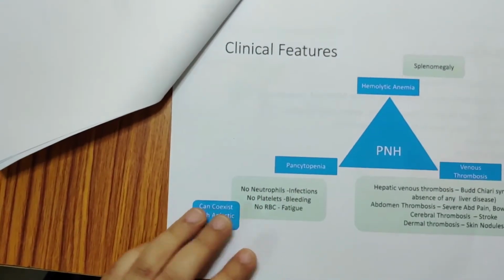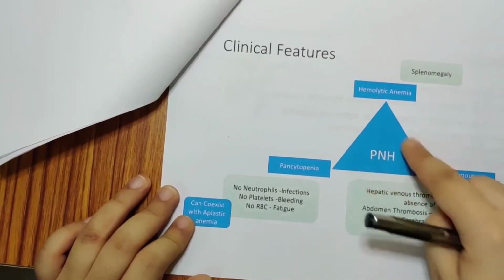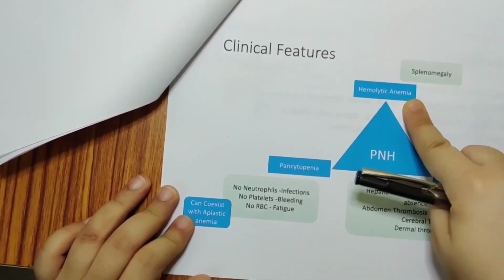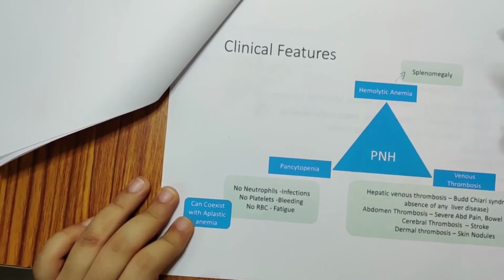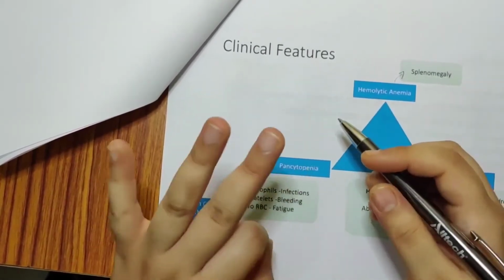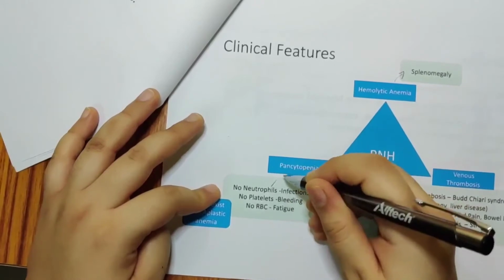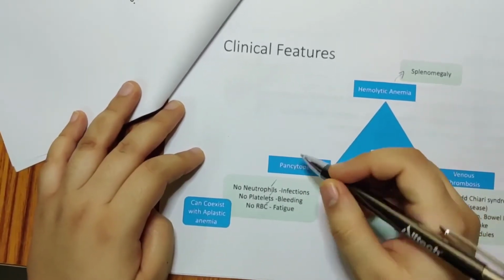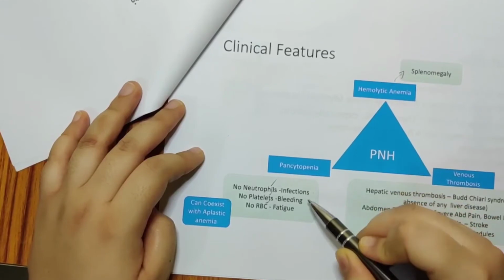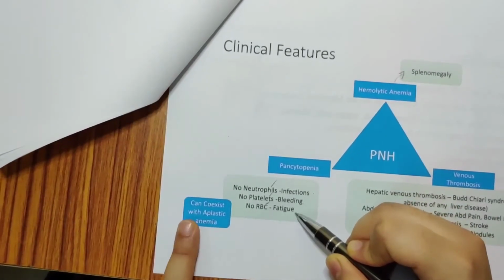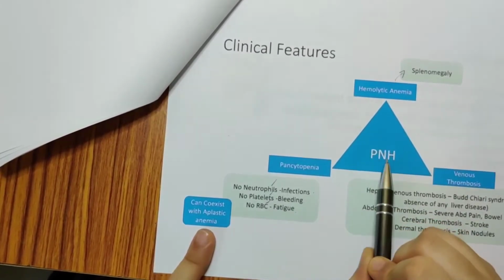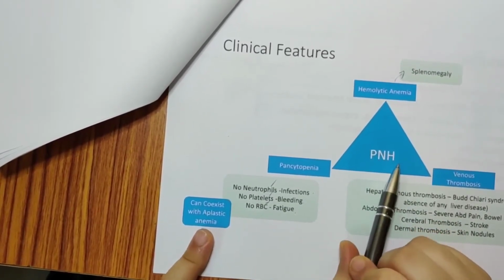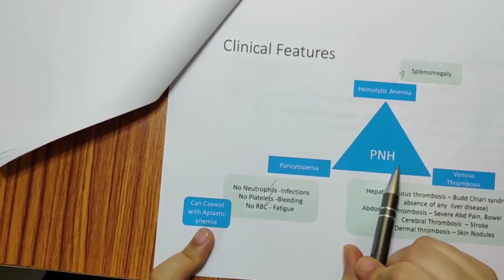So, clinical features. What do we see? We see a triad: hemolytic anemia, pancytopenia and venous thrombosis. With hemolytic anemia, you will have splenomegaly. Pancytopenia means it affects three major cell lines. Here your neutrophils, platelets and RBCs are affected. So you are susceptible to infections, you will have bleeding, you will have fatigue, and it can coexist with aplastic anemia. Usually a patient with aplastic anemia will have some sort of paroxysmal nocturnal hemoglobinuria, because your bone marrow is affected.